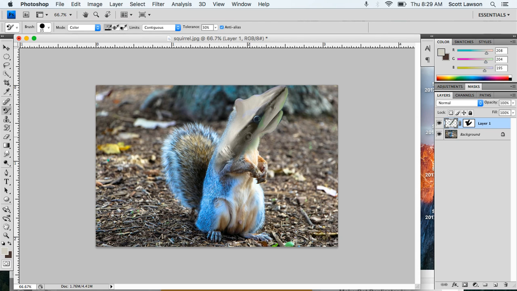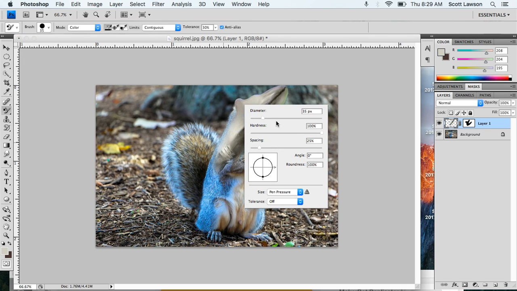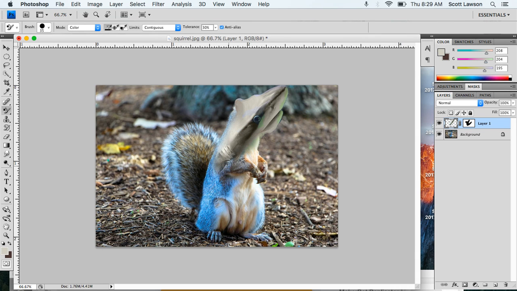So now I've got a squirrel colored shark. I can go back to my mask if I want to take away some of them. Maybe I want that little fin. Switch it to white.